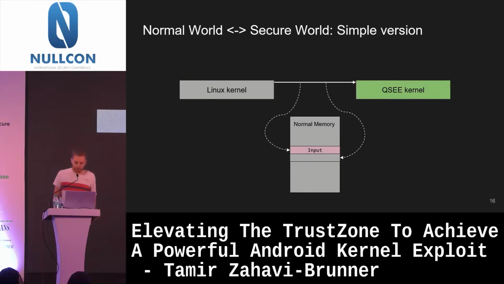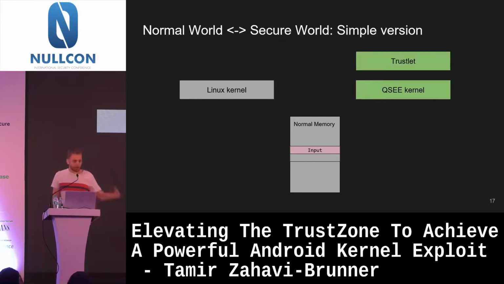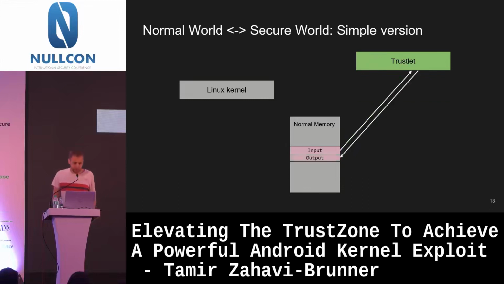Then the QC kernel opens a window, right? It gives the trustlet access to this area of memory. And the trustlet in turn can, if it's DRM, decrypt, encrypt, whatever, and read the data from the input and write the data to the output. And from here on, because again this is normal memory, the normal world, the Android operating system, the Linux kernel, can access the output and just read it.